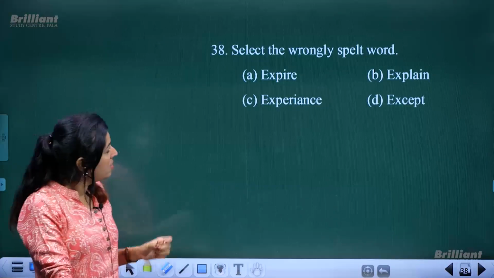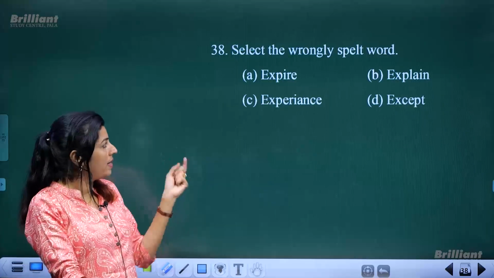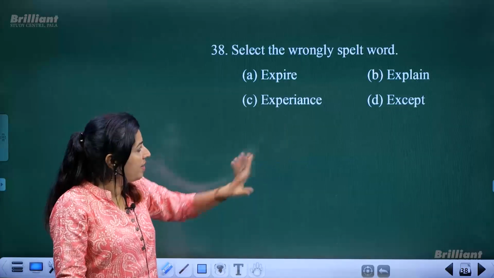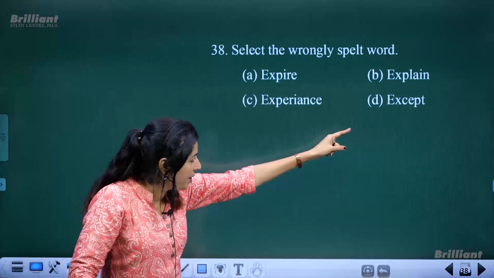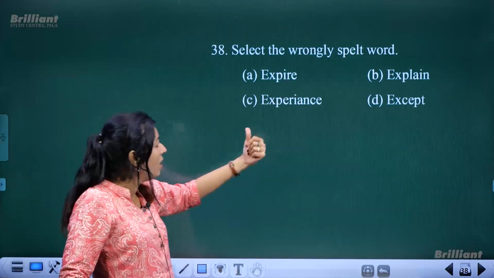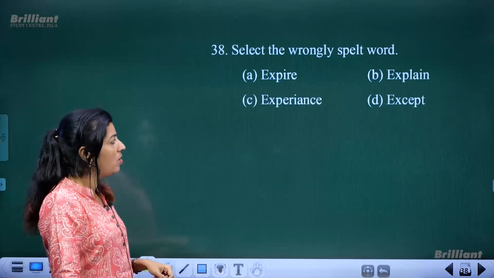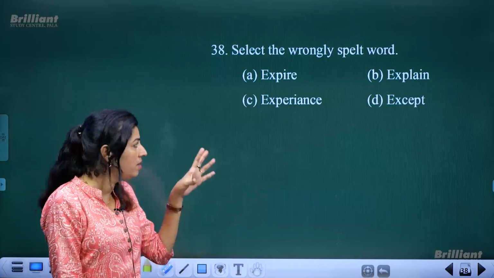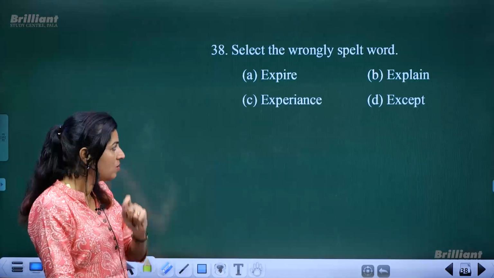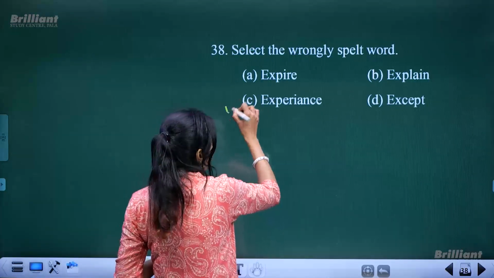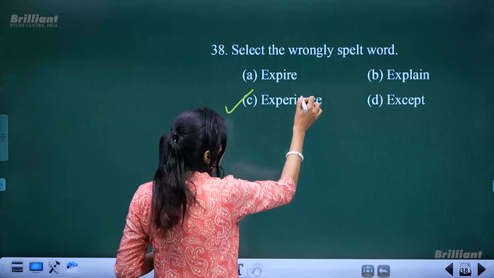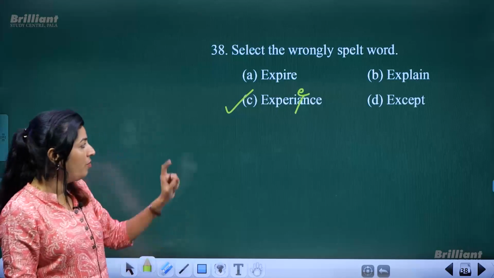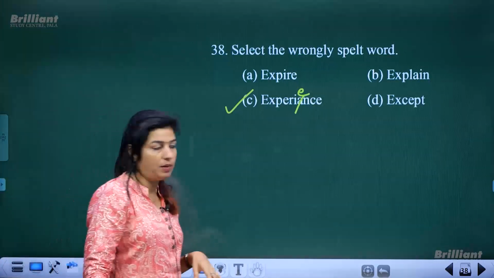Next is, select the wrongly spelt word. Similar exercise. Expire, explain, both are with correct spelling. Except also with correct spelling. So I guess this has gone wrong. Experience. So what is wrong here? When you look at this word, you may feel that okay, it's correct, right? But then something has gone wrong. Only one letter has gone wrong. Experience is the option where the spelling is wrong. Here instead of A, it should have been E. If you remove A and add E, it will be correct. Okay.